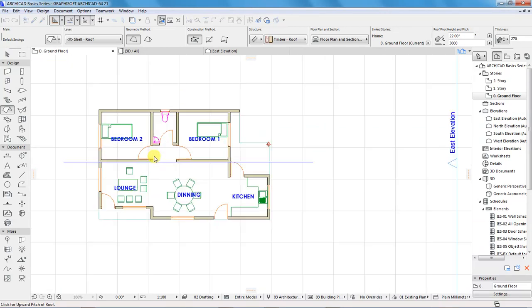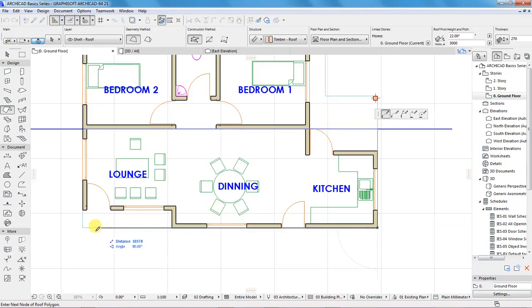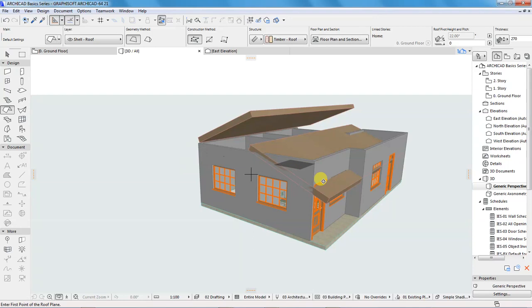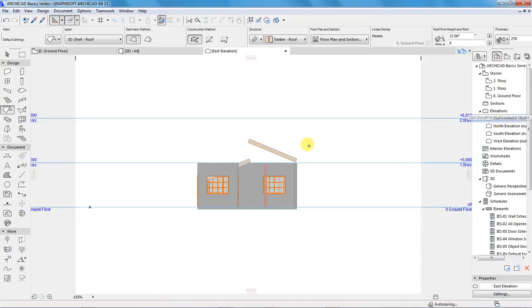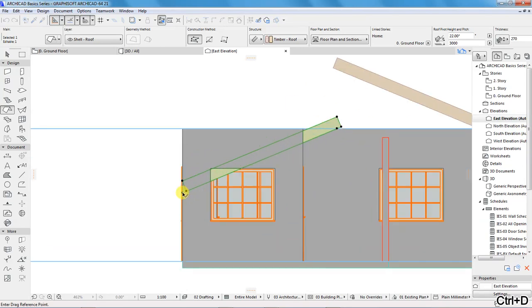Then I'll click on this area and I'll start drawing my roof from that point to that point. And then the rectangle is complete. Let's do the same thing, preview, and I'll go to the east elevation. Now select this roof, Control D for drag, and drag the roof from that point up to there.